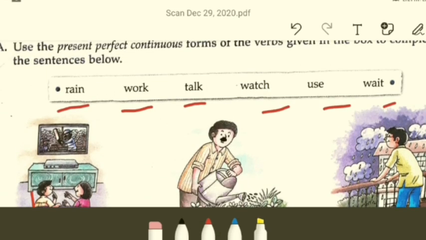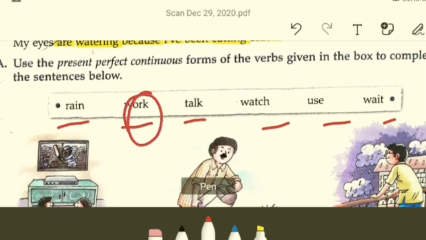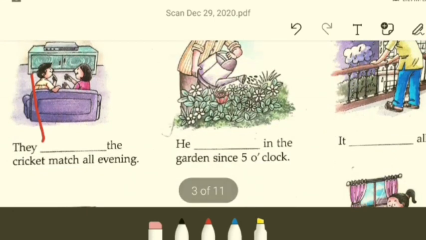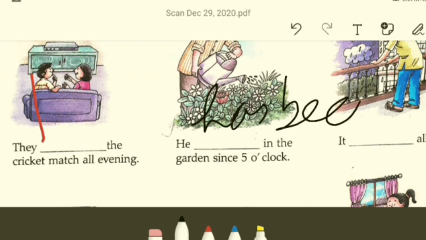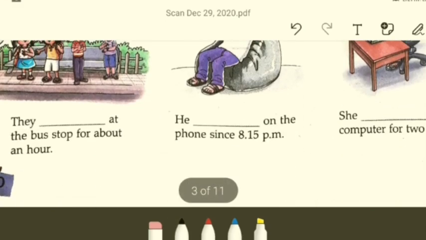No, there is a word called walk. We'll use this walk. See, water can also be used as a verb, like watering. Okay, but here there is no such word. So what will we say? We'll say he has been walking. What will we say? He has been walking. The rest is very simple, class. Why don't you try them on your own? Yeah, try them. I'll do the last one.